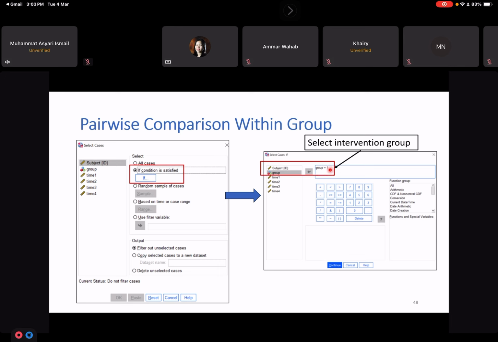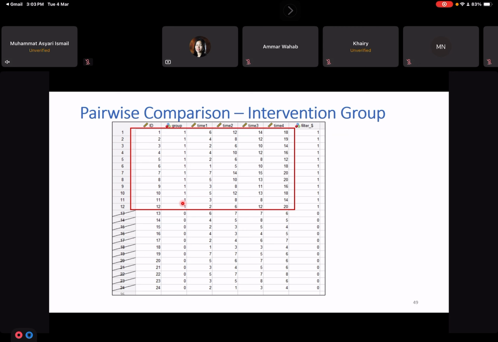It means that in the next analysis, SPSS will analyze group 1, the intervention group. The intervention group is labeled as 1 in this data set. Click continue.